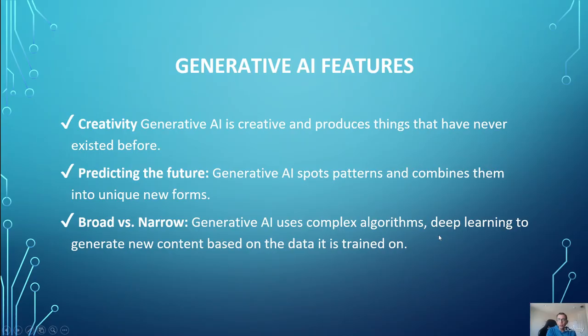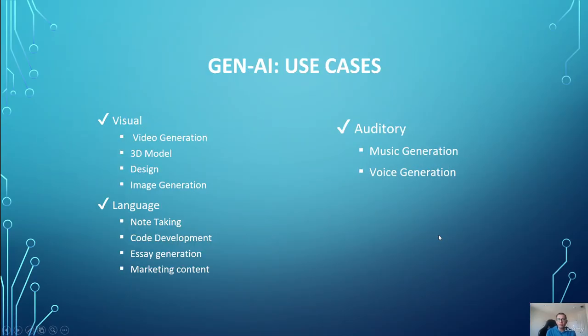Now let's talk about some of the use cases of generative AI. It can be used for visual, language, auditory, and much more. One of the examples which I already provided is ChatGPT. It is becoming very famous nowadays, and you can do a lot of stuff using ChatGPT. If you have some text which you want to revise, it can write it in a better manner. So that is one of the things.